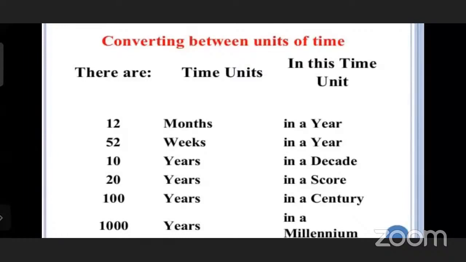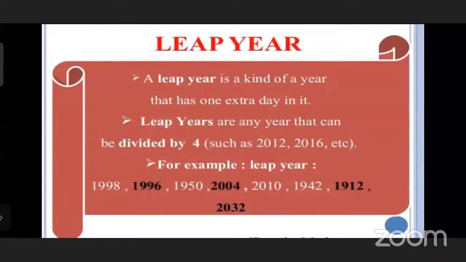How many months in a year? 12, sir. Very good. And how many weeks in a year? 52. Okay, now I ask you some questions.